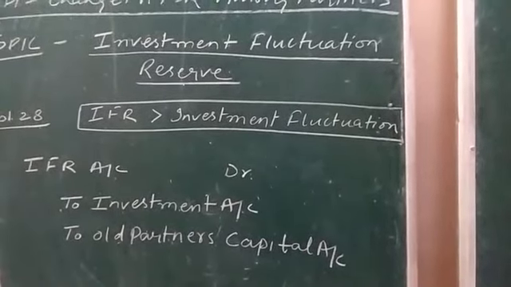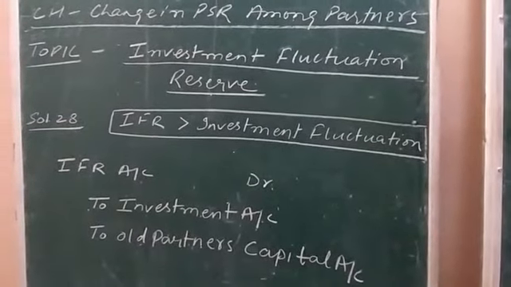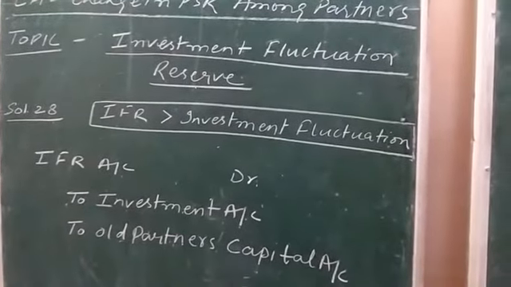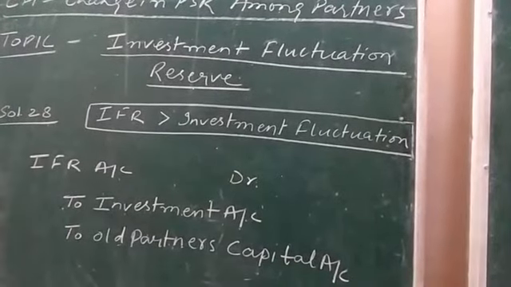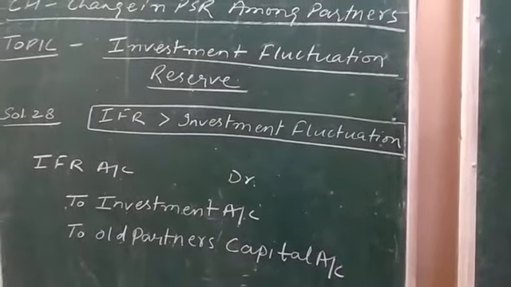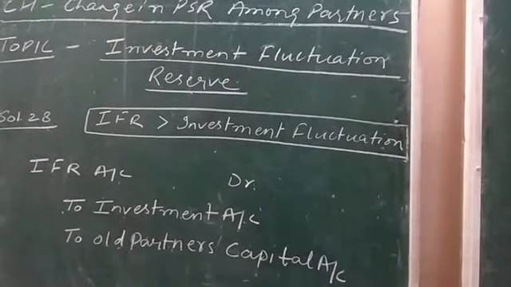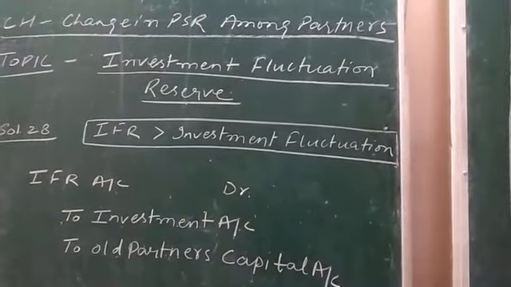The remaining amount of IFR which remains unutilized due to fluctuation in the investment will be distributed among all partners in the old ratio. Okay, old ratio I already explained to you. It is the profit sharing ratio between the old partners.